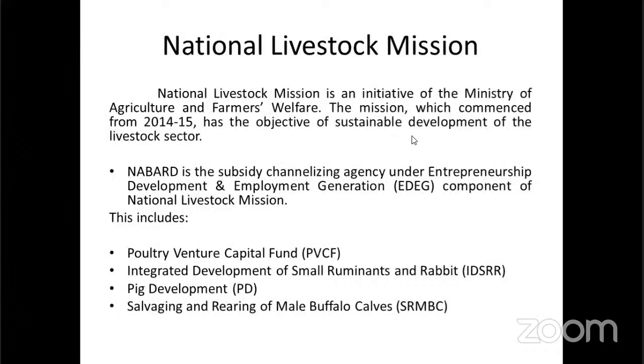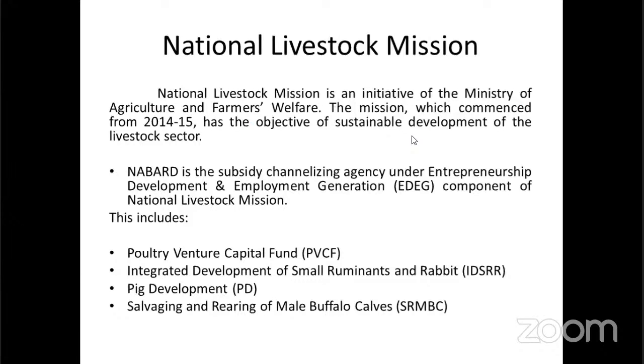Next one, National Livestock Mission. The name itself says livestock, so it is concerned with livestock activities. It can give the poultry venture capital fund for poultries, and also the integrated development of small ruminants, rabbit and pig development, and the salvaging and rearing of male buffalo calves. These are the 4 components this National Livestock Mission is concentrating on. It was implemented in 2014-15 for sustainable development in the livestock sector.